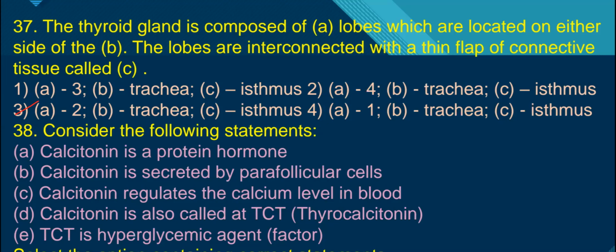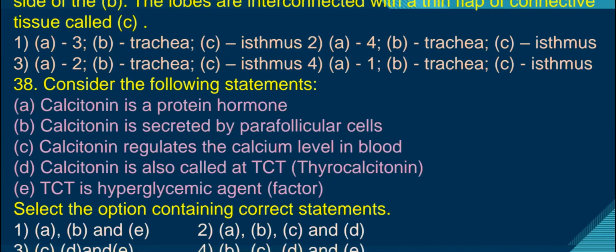Next, calcitonin regulates the calcium levels in the blood. Yes, it does. Next, calcitonin is also called thyrocalcitonin. Next, thyrocalcitonin is a hyperglycemic agent. This statement E is wrong because calcitonin is not a hyperglycemic agent. It is a hypoglycemic agent.